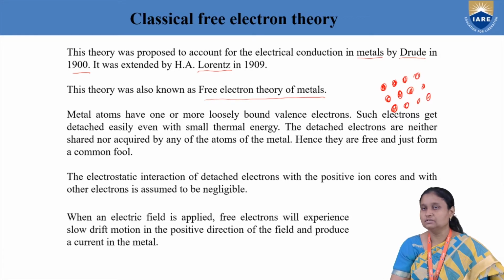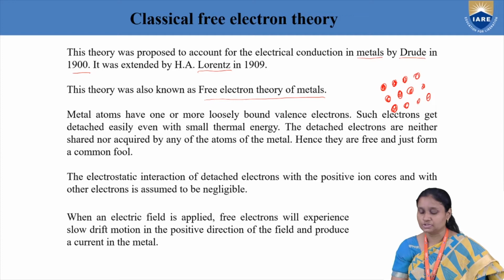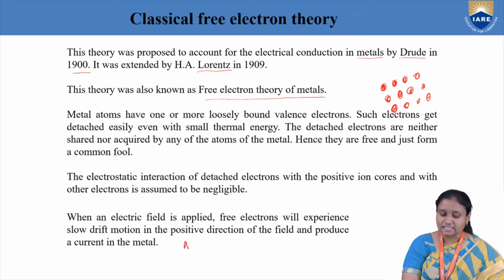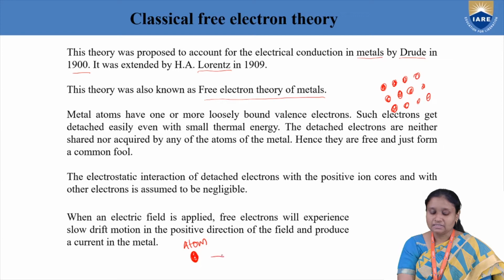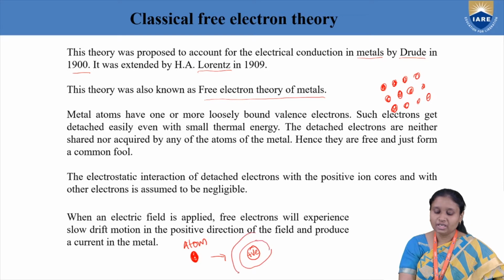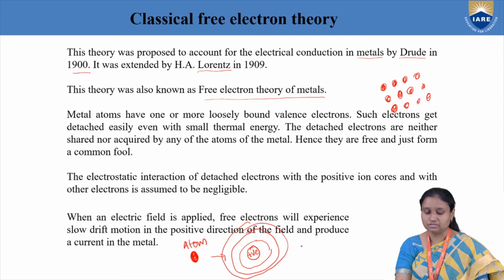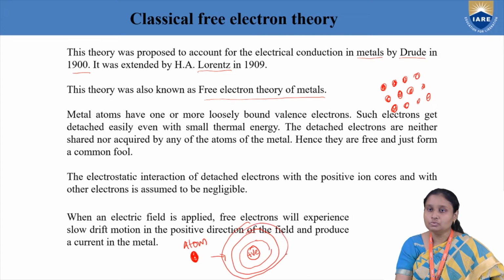If we take any solid, all the atoms will be in stable positions. And if I take each atom, now I can express this atom. What is an atom? We know that in an atom we have a positively charged nucleus. This is our nucleus, and it is surrounded by electrons moving in various orbits. The electrons in the outermost orbit are called valence electrons.